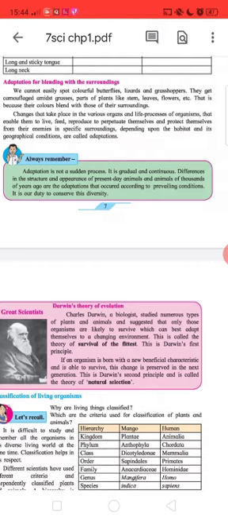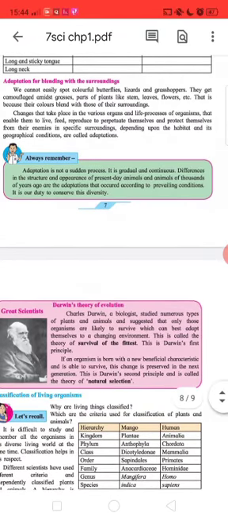Content: Adaptation is not a sudden process. It is gradual and continuous. Differences in the structure and appearance of present-day animals and animals of thousands of years ago are adaptations that occurred according to prevailing conditions. It is our duty to conserve this diversity.